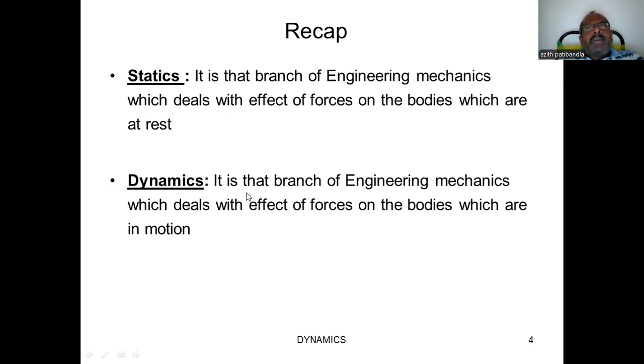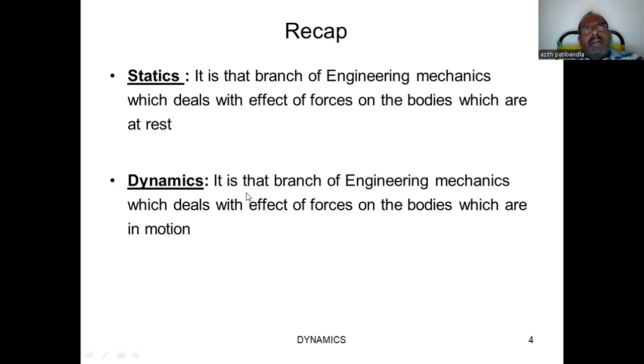That means in dynamics, we consider the body may be at rest before applying force, and after applying force the body has some motion. Second, the body is in motion before applying force, and whenever force is applied, the body comes to rest.